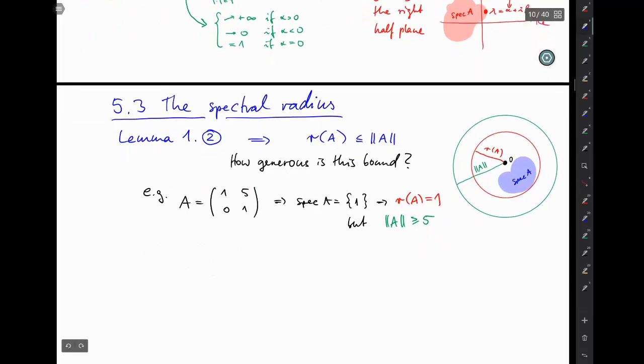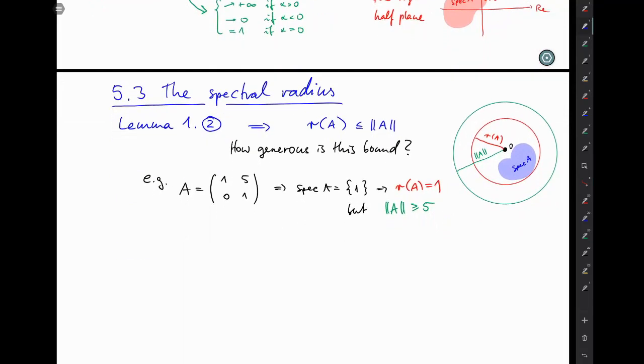Now let's try the following trick. If lambda is in the spectrum of A, then lambda squared is in the spectrum of A squared. You know this for eigenvalues, and it still holds for spectral values. So this implies that the modulus of lambda squared is less than or equal to the norm of A squared, because this is a spectral value of that.